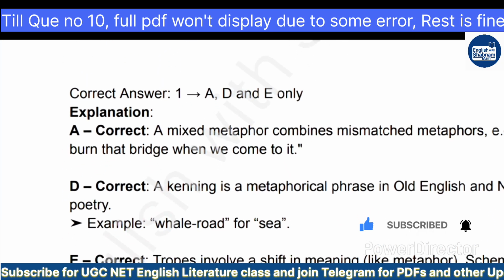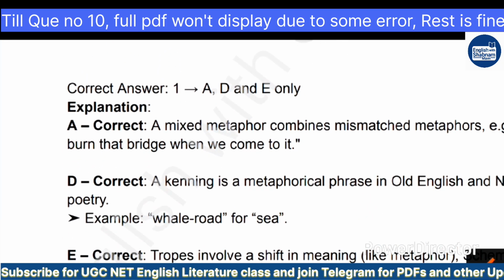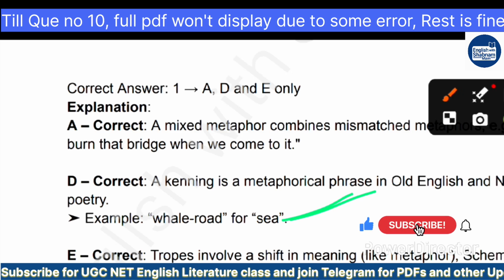Let's discuss. A mixed metaphor combines mismatched metaphors, for example, we will burn that bridge when we come to it. Option D was also correct. A kenning is a metaphorical phrase in Old English and Norse poetry. An example here is whale road for sea. Option E was also correct. Tropes involve a shift in meaning, like metaphor. Schemes involve form patterns like alliteration and chiasmus.